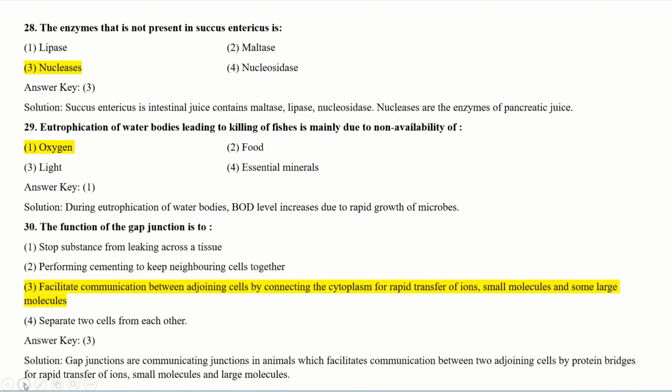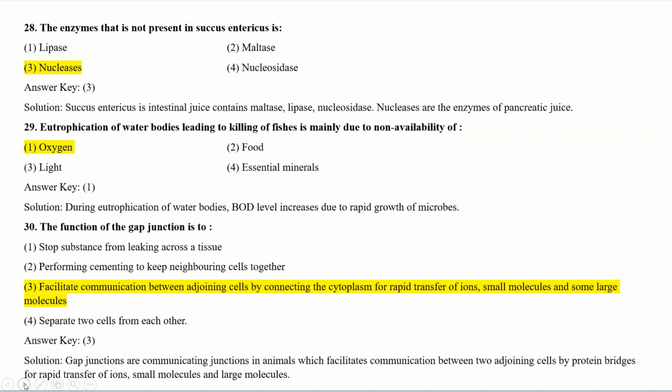See the next question. The function of the gap junction is to? It's the function of gap junction. See the options. Stop substances from leaking across a tissue. Performing cementing to keep neighboring cells together. Facilitate communication between adjoining cells by connecting the cytoplasm for rapid transfer of ions, small molecules and some large molecules. And the last option is separate two cells from each other.